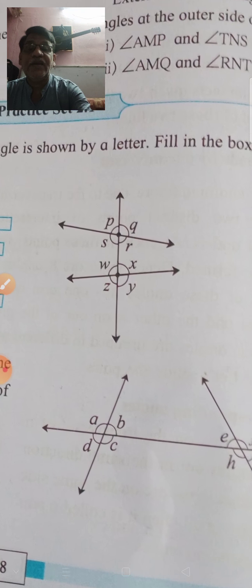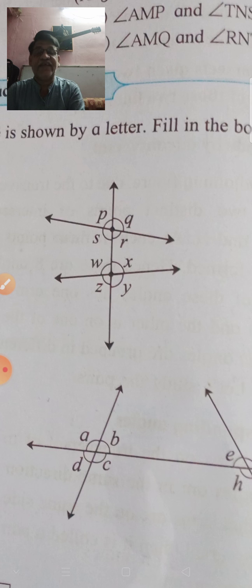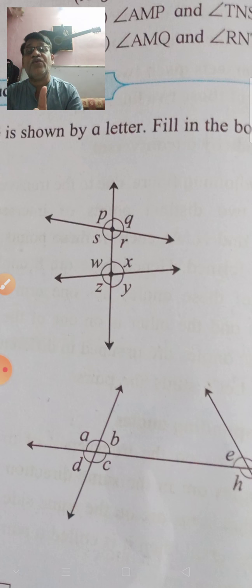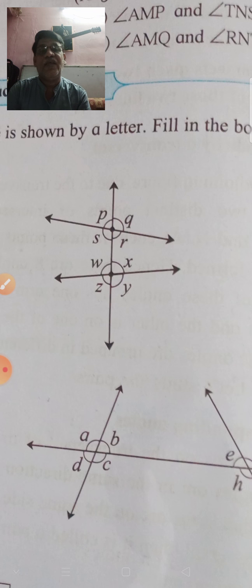Now which angles are congruent? See here, alternate angles S and X, these two are alternate angles. So S is equal to X and R is equal to W. These are said to be alternate angles. Okay, means the measure of S is equal to the measure of X and the measure of R is equal to the measure of W. Okay, this is the property when two lines are parallel. See, the condition is the given two lines are parallel and one transversal is there, then and only then they are congruent to each other. This is the second property.